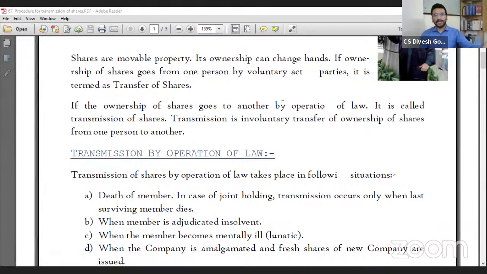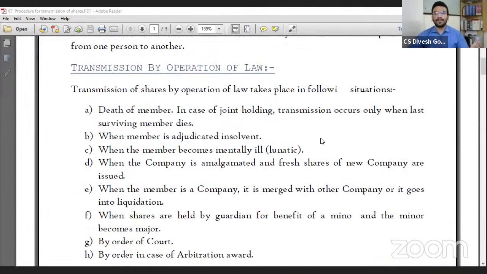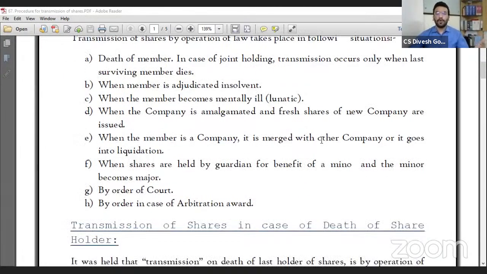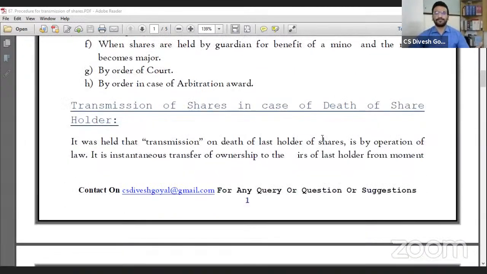Transfer of shares is a voluntary act of the person. Transmission of shares is due to operation of law. Transmission is an involuntary transfer of ownership of a share from one person to another. Transmission by operation of law can take place in the following situations as mentioned on the screen: death of the member, when the member is adjudicated insolvent, when the member becomes mentally ill, order of court, when the company is amalgamated, when the company is merged, and when the company goes into liquidation. These are some situations when the transmission of shares takes place due to operation of law.